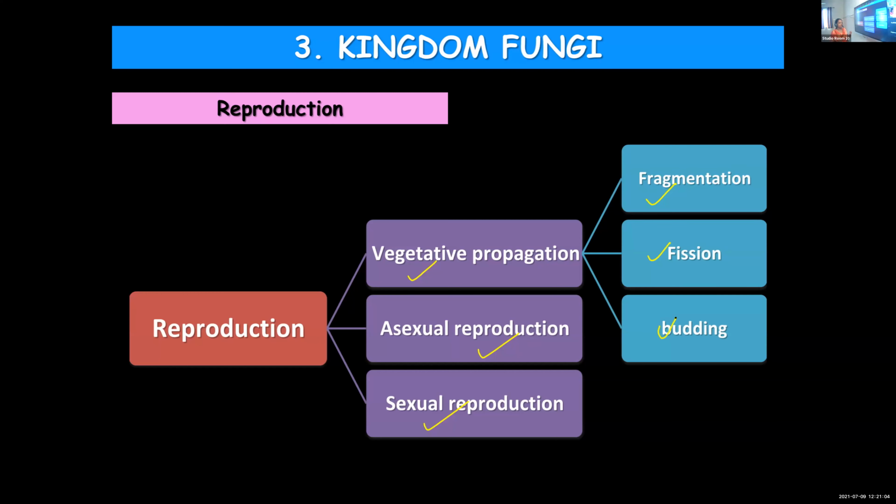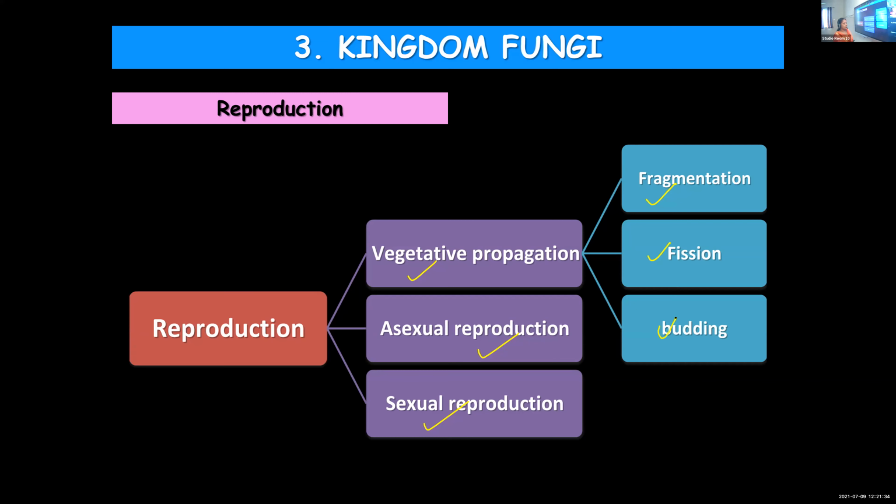Hope you know what we mean by fragmentation, fission and budding. In fragmentation, the filaments of these fungi will break into small parts, and from each part a new organism can be formed. Fission is by splitting, by dividing into two. Then budding, as in the case of yeast, they can form buds. Sometimes a chain of buds will be produced, and later each one will get separated and form new individuals.